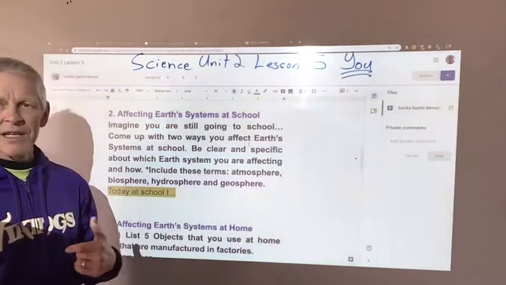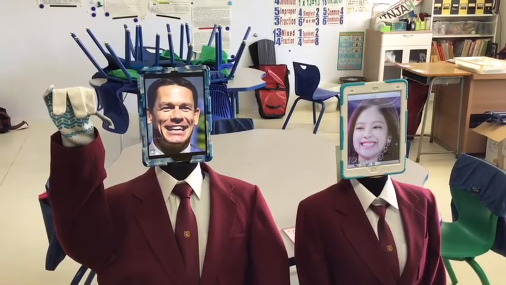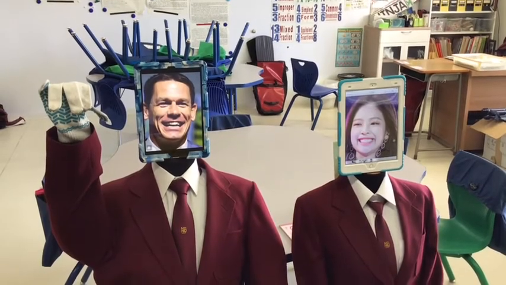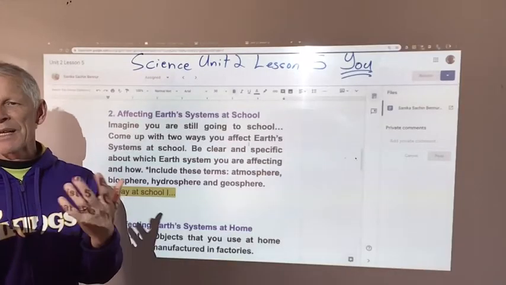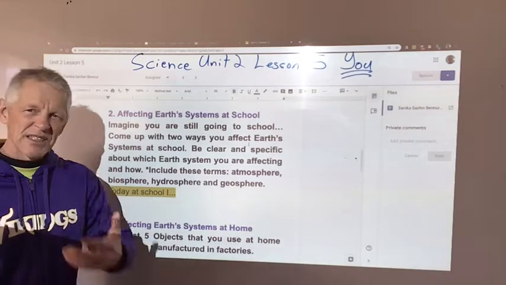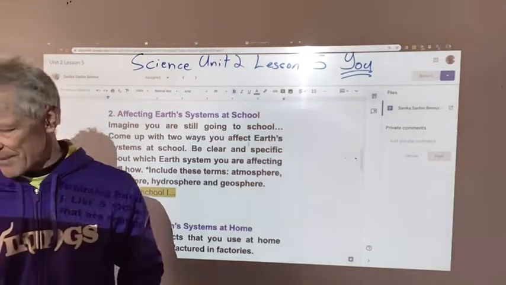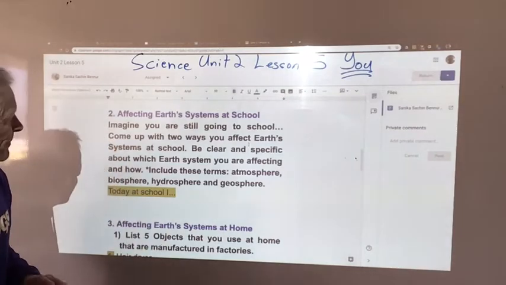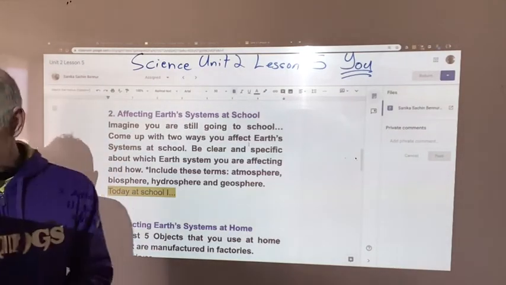The hydrosphere. Anybody? Oh yeah, Mr. Stang, can I get a drink of water? Water, hydrosphere. Yes, little Johnny. That's right. We got to drink the hydrosphere. We also sweat out the hydrosphere. And so we're also using all of those at school. Let's go to the next part then, part 3.